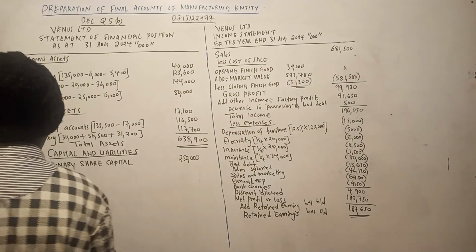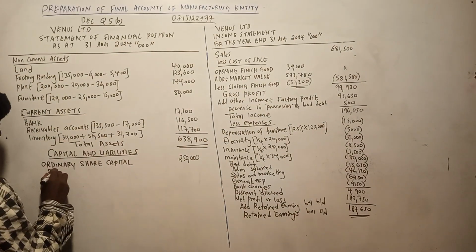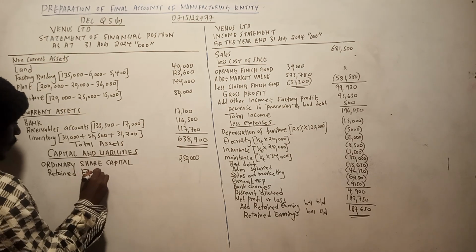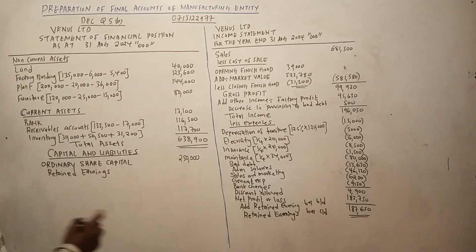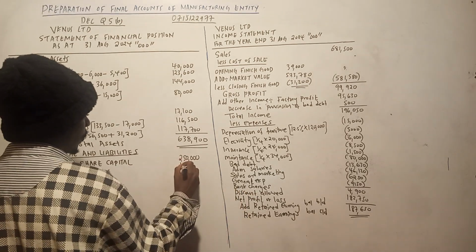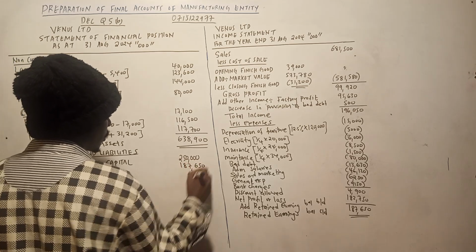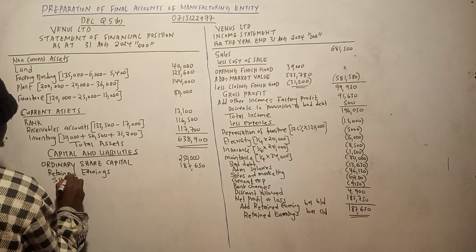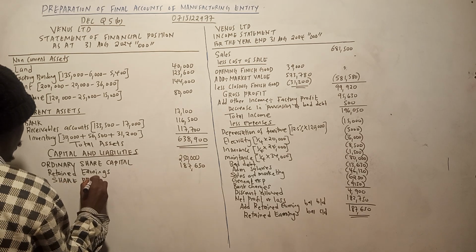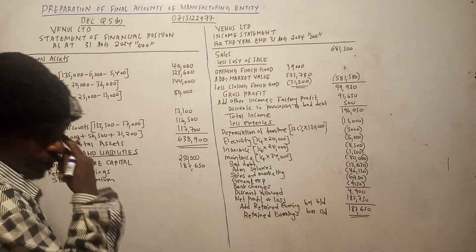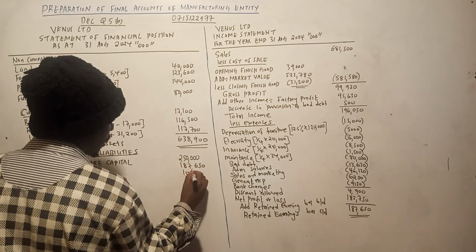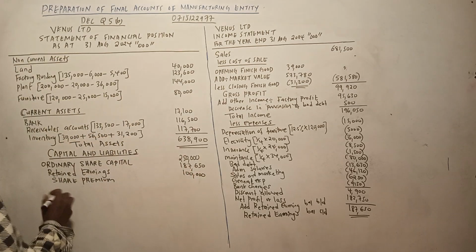Then you have retained earnings. Now retained earnings, we shall use the one we did earlier, 187,650. Do you have any other information concerning it? We have a share premium. Share premium was not affected in any manner. It is just 100,000. Now I think those are the items.